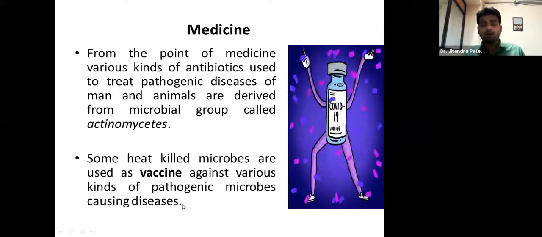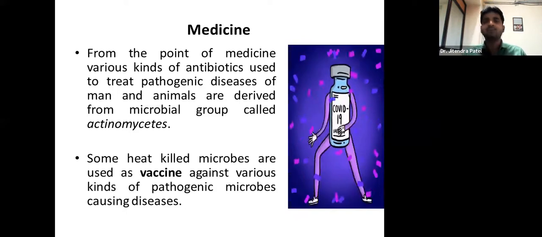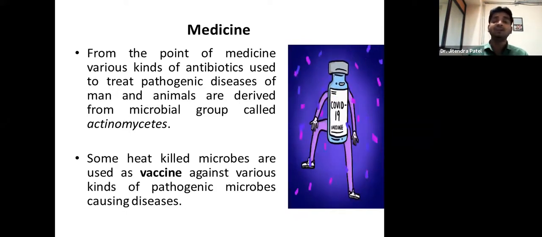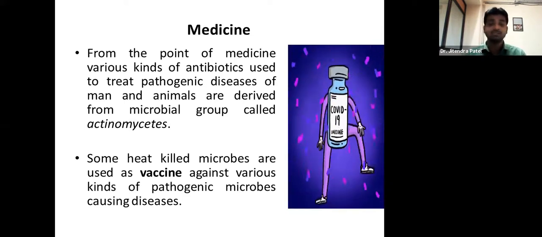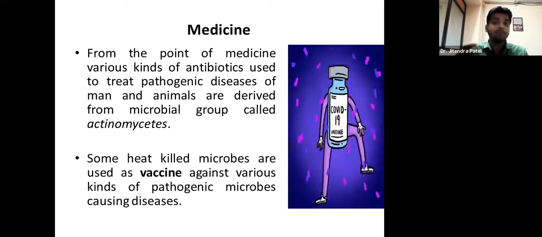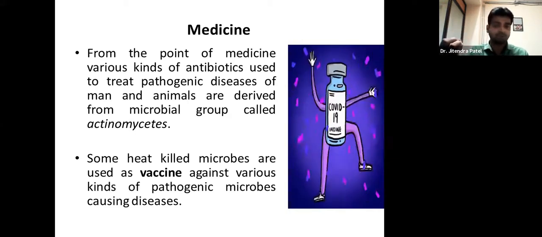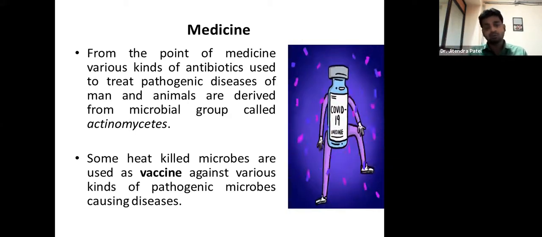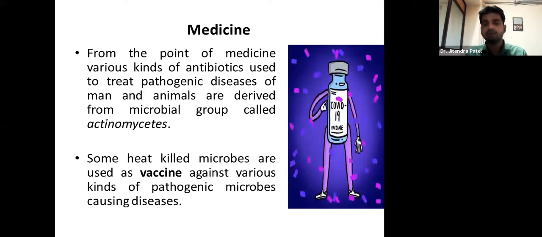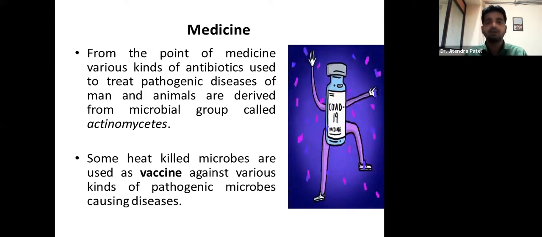Now we have inactivated vaccines and attenuated vaccines, where we use living or dead microorganisms to improve immunity against a particular pathogen. So without microorganisms it is impossible, let me tell you.